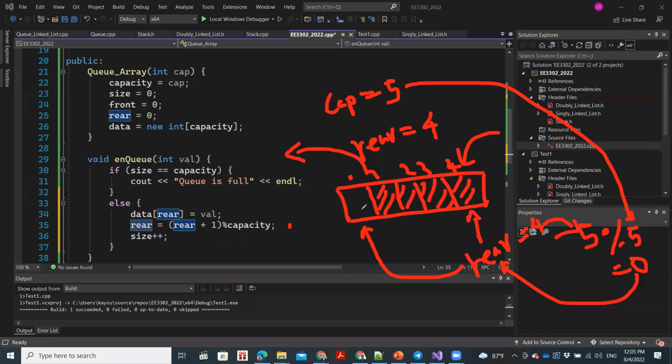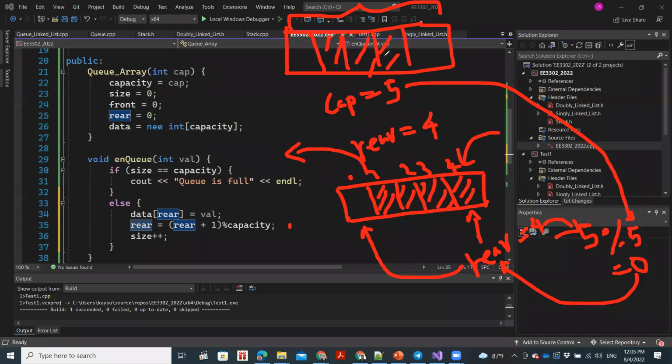This might be a little bit confusing because we are using an array to implement this. If you remember, the size of an array is fixed, and we can't do anything about that. So when we implement a queue using an array, we have to do this circular thing.